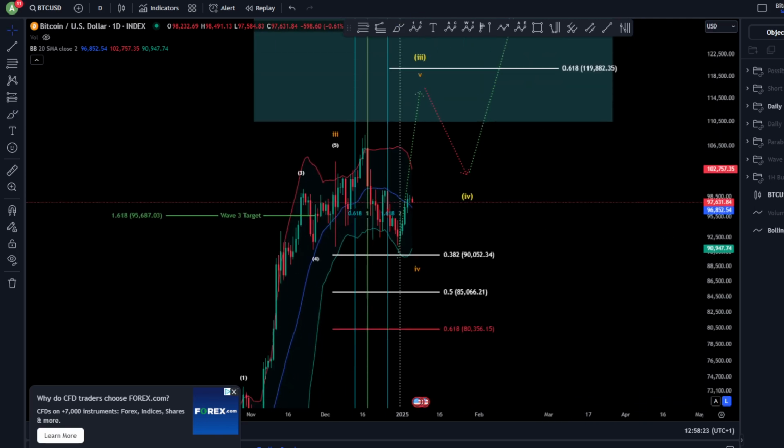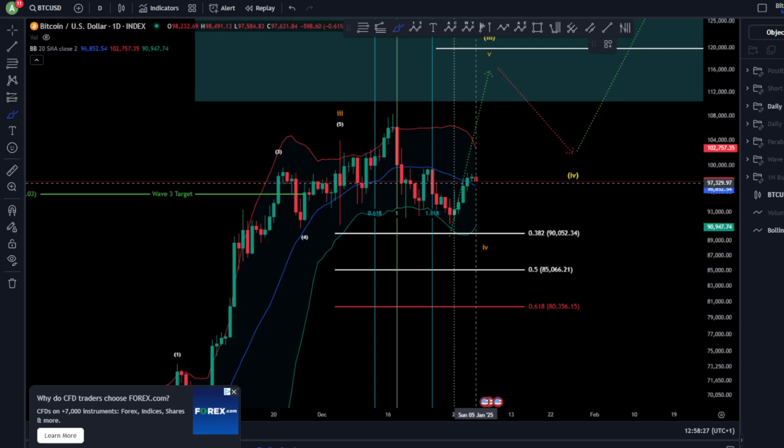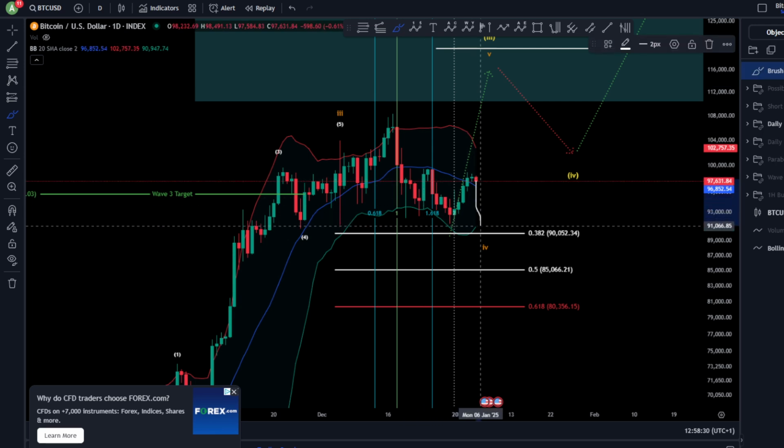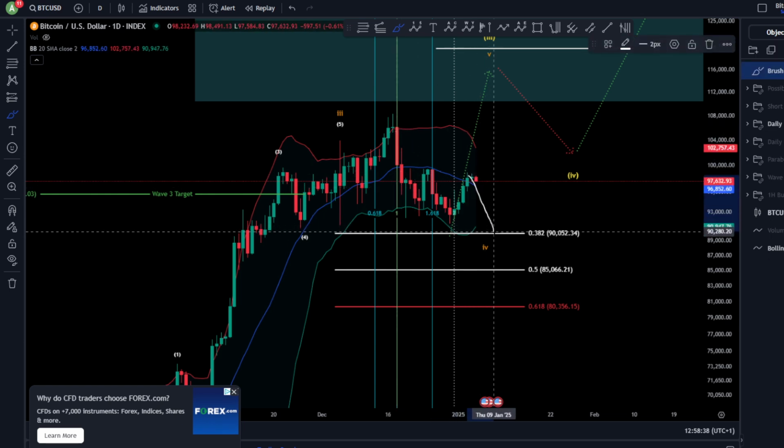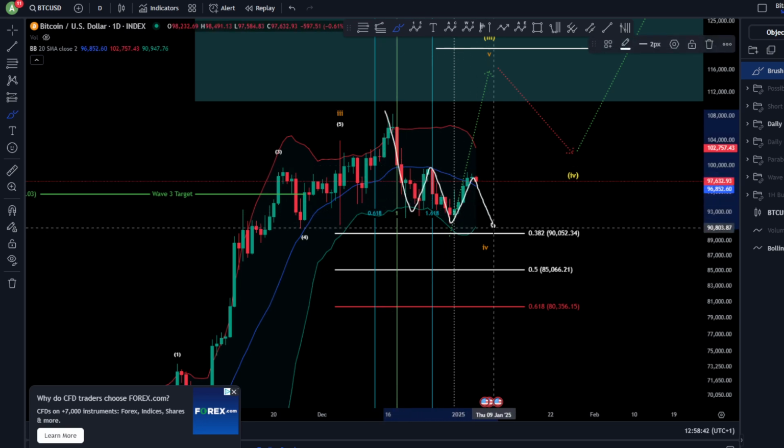Now for the daily, very interesting: it shows us that the price can still break the middle. And if we get to the lower band, we are very, very close to the 90,000, where you might finish this final leg of your contracting diagonal, 1, 2, 3, 4, and a 5. And this is exactly what we would like to have here.